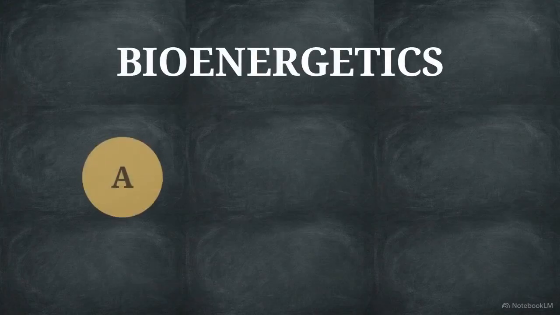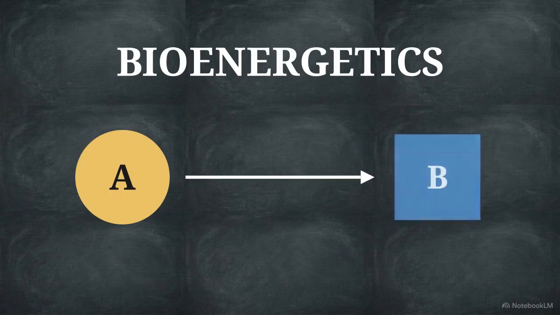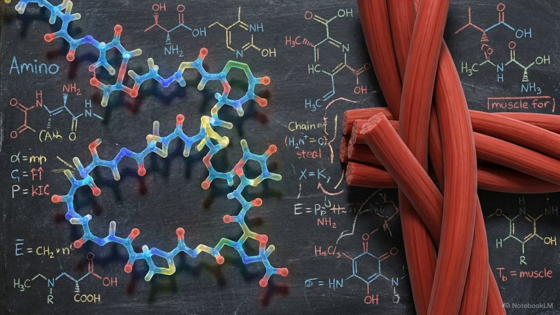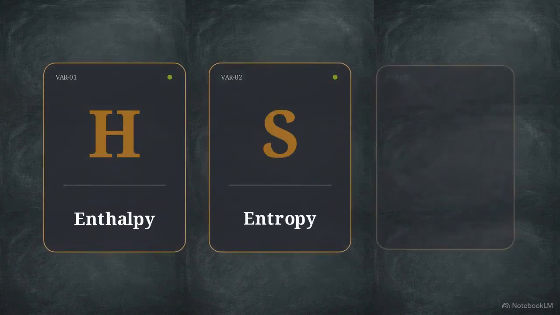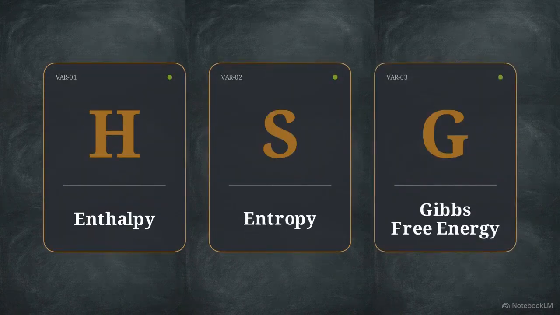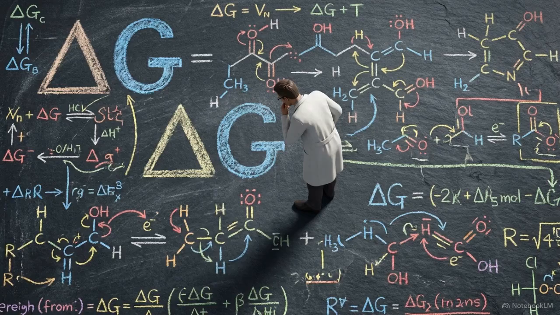Bioenergetics is the quantitative study of energy relationships and conversions in biological systems. Whether a cell is synthesizing a protein sequence or contracting a muscle fiber, every action requires a payment. It is a transaction within a tightly regulated chemical economy. This cellular economy is dictated by three specific variables: enthalpy, entropy, and Gibbs Free Energy. Mastering the relationship between these three variables is the key to understanding how biological work is achieved.